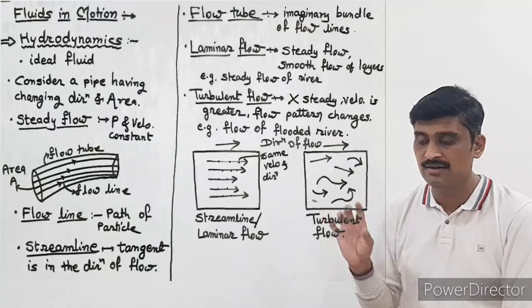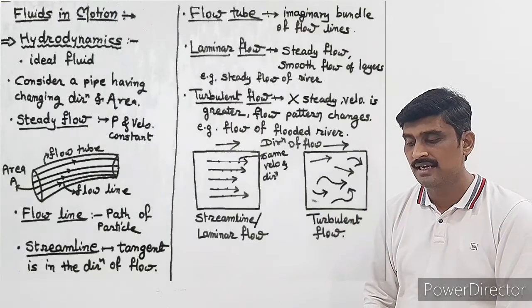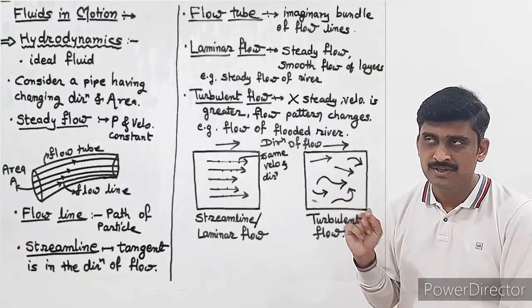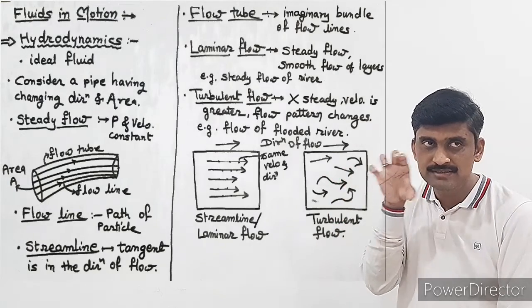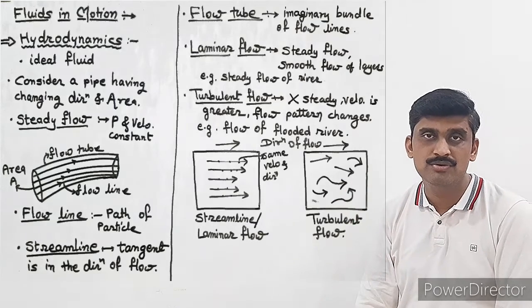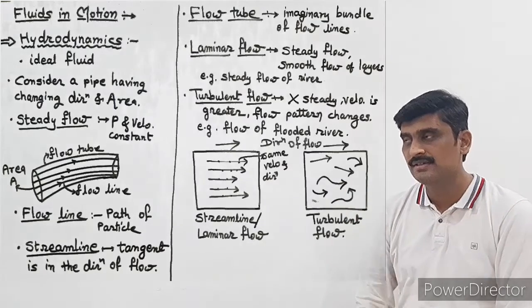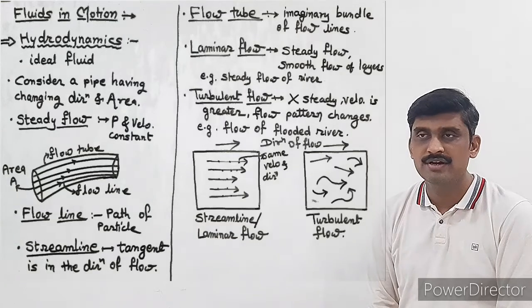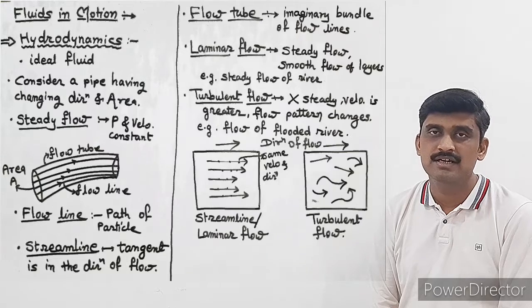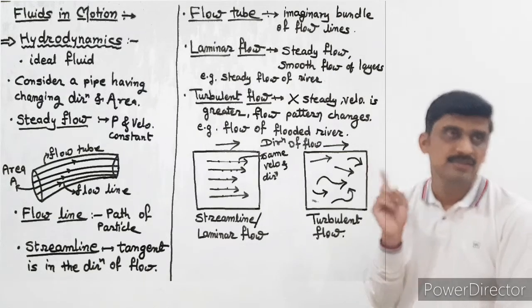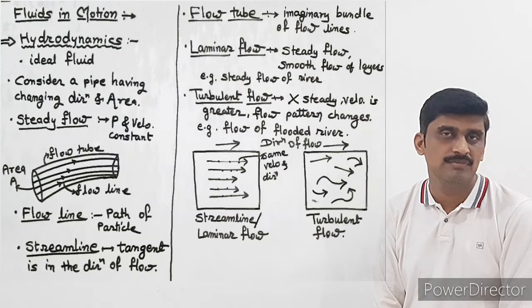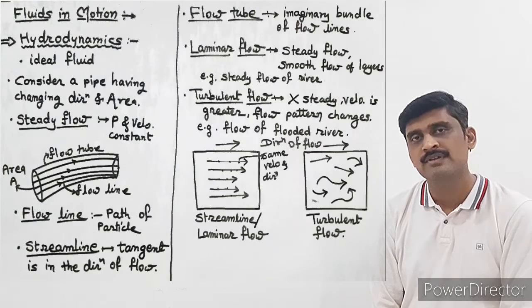We can say that it is the bundle of flow lines. Okay, now bundles of that flow lines can form a tube, and that tube is called as flow tube. That means the path of a molecule or individual particle of a fluid can be described with the help of those lines of fluid, and the arrow indicates the direction of flow of the liquid or fluid.